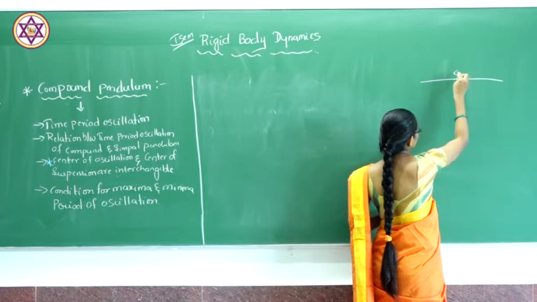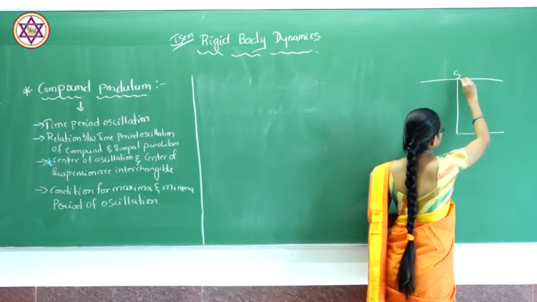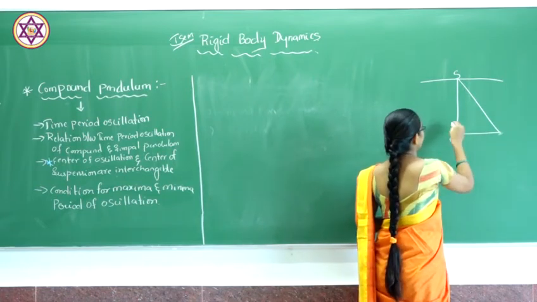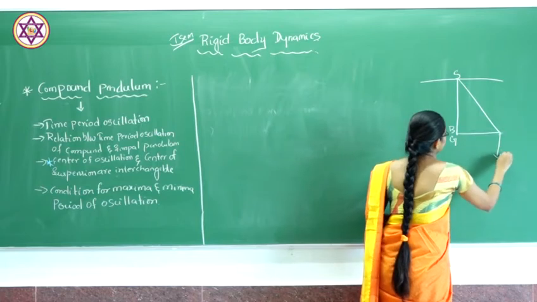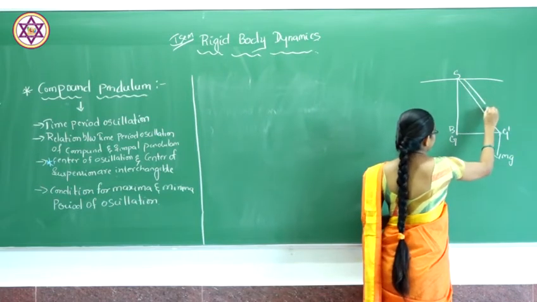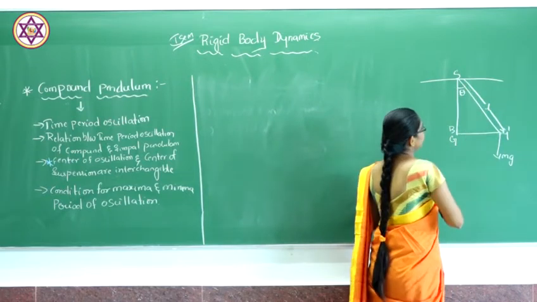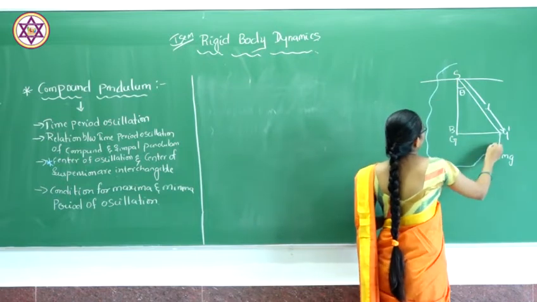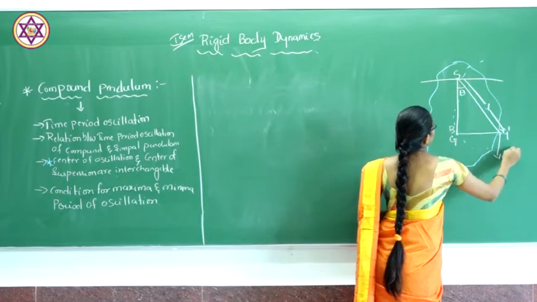So this is the center of suspension, and if you take the oscillation like this, this is G, the center of gravity, and the point P, this is mg, and this is G dash, this will be our length, this is our theta. So if we consider this is our one frame and this is our oscillating frame.